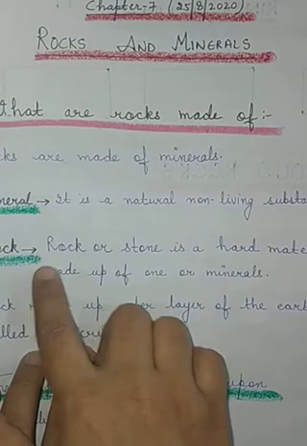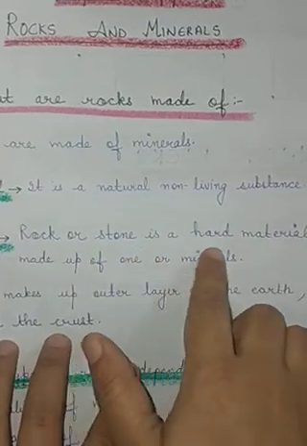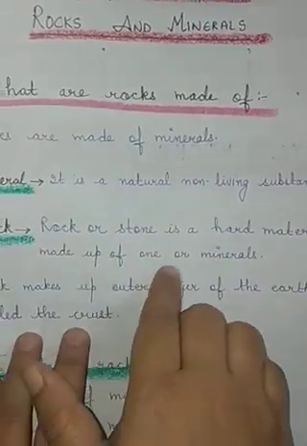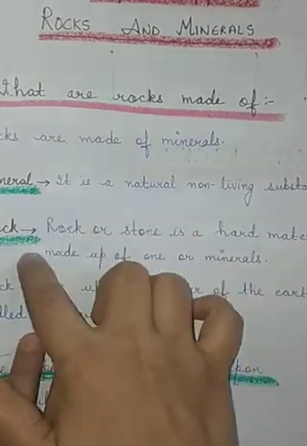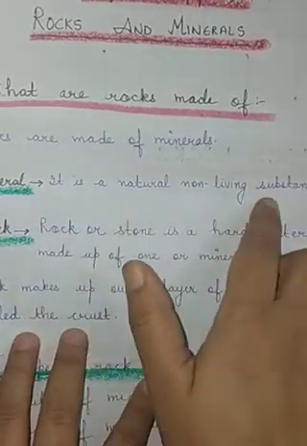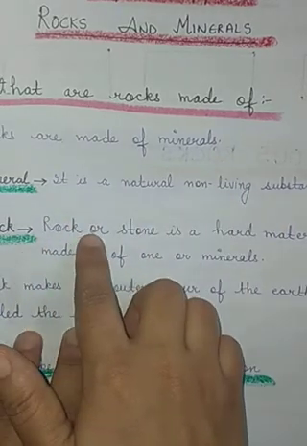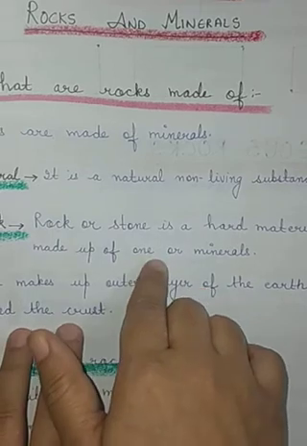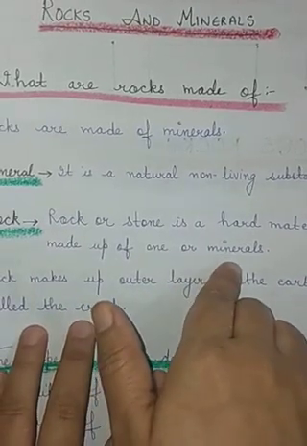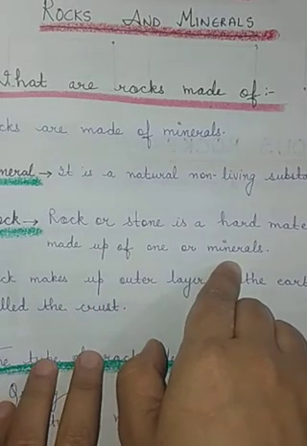What is a rock? Rock or stone is a hard material which is made up of one or more minerals. So this is the definition of mineral and rock. A mineral is a natural non-living substance, and a rock is a hard material made up of either one kind of mineral or a combination of two or more kinds of minerals.